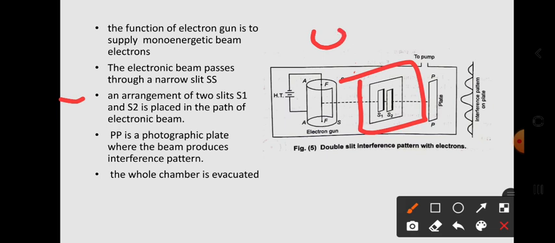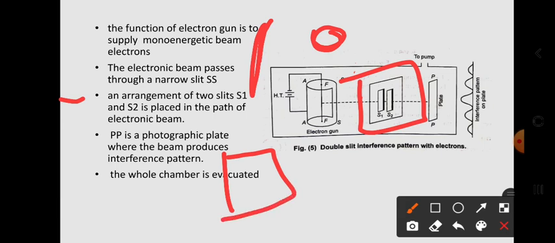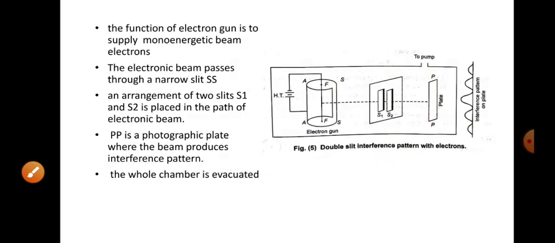Narrow means not like a hole, they are like this. Suppose you have a paper card, and you cut in the middle like this shape. If you cut two such shapes side by side, then two slits will form. Okay,